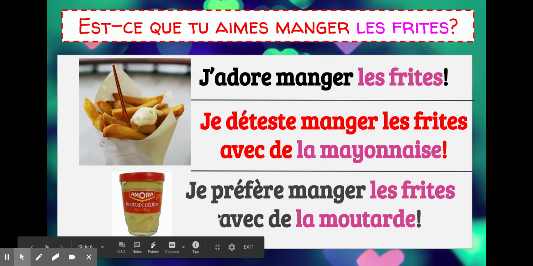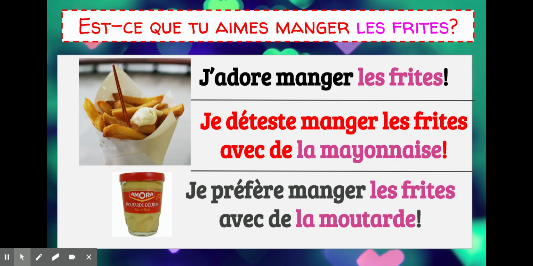Say this word with me. Avec de la moutarde. Moutarde. Yeah, it's kind of hard to say. So, je préfère manger les frites avec de la moutarde. So, what do you think moutarde is? Mustard. So, some people prefer to eat fries with mustard. Madame is not one of those people.